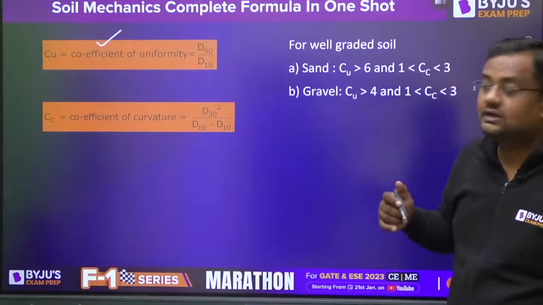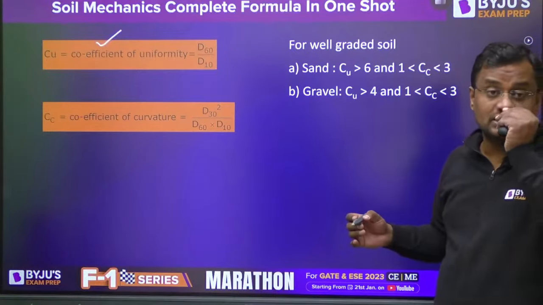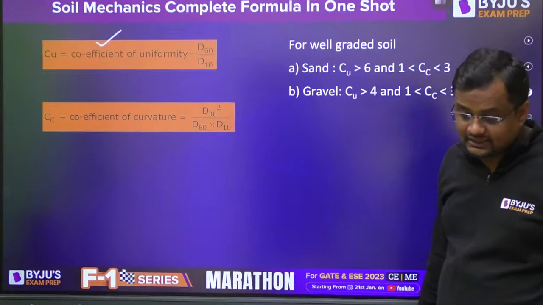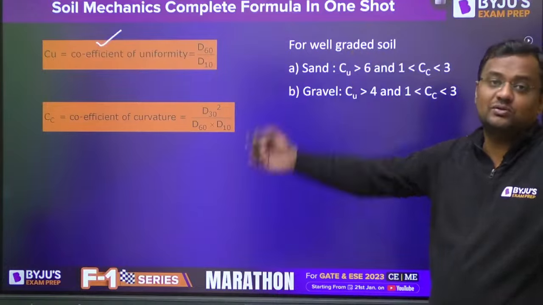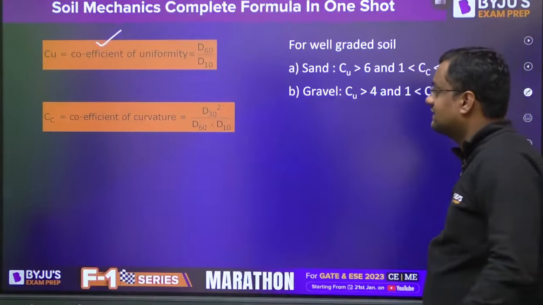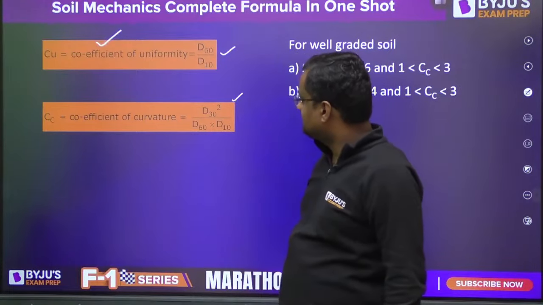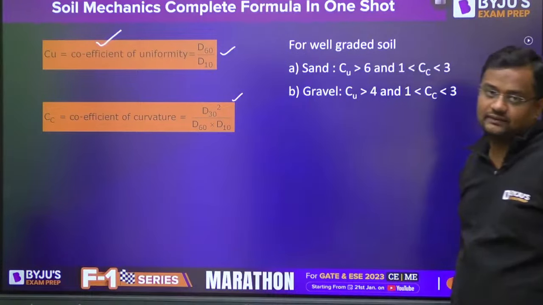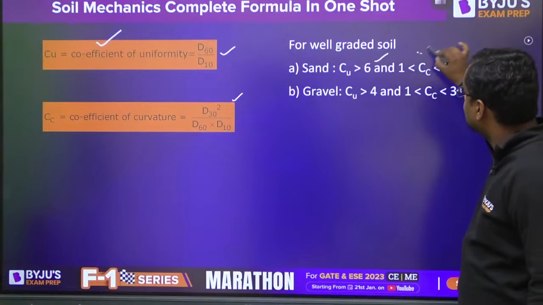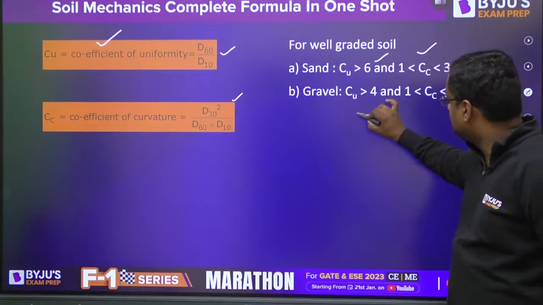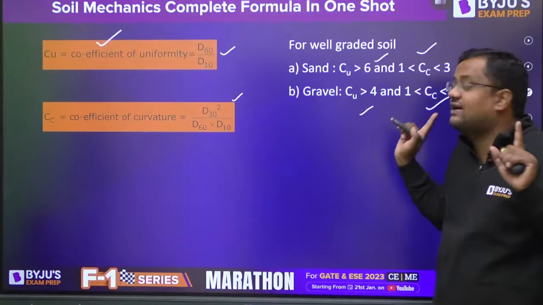D60 is the diameter below which 60% particles are there. D30 is diameter below which 30% particles are there. D10 is diameter below which 10% particles are there. D22.6 is diameter below which 22.6% particles are there. So Cu is D60 by D10 and coefficient of curvature is D30 square by D60 into D10. For a well-graded soil, for sand, Cu should be this and Cc should be this. For gravel, Cu should be this and Cc should be this. Both conditions should be satisfied, then only it will be well graded.